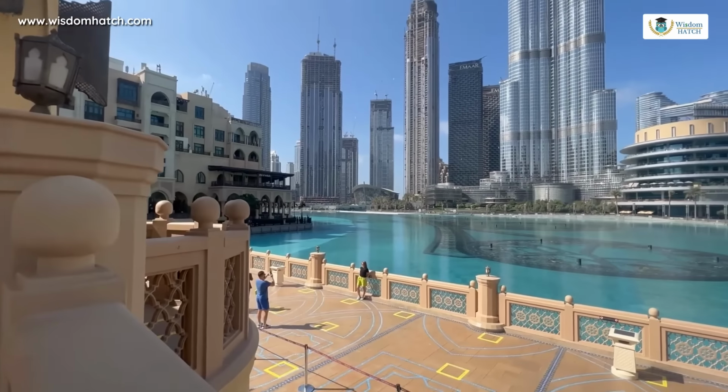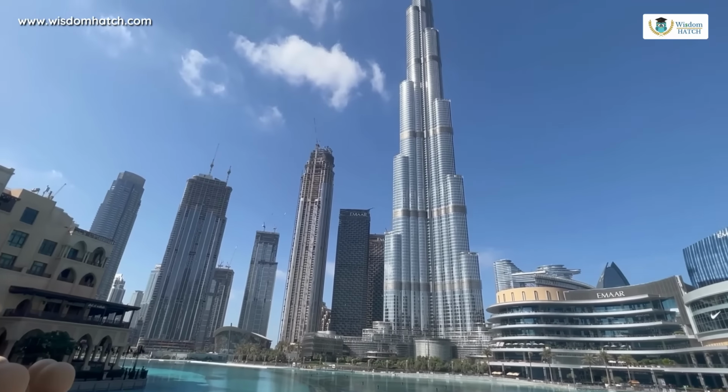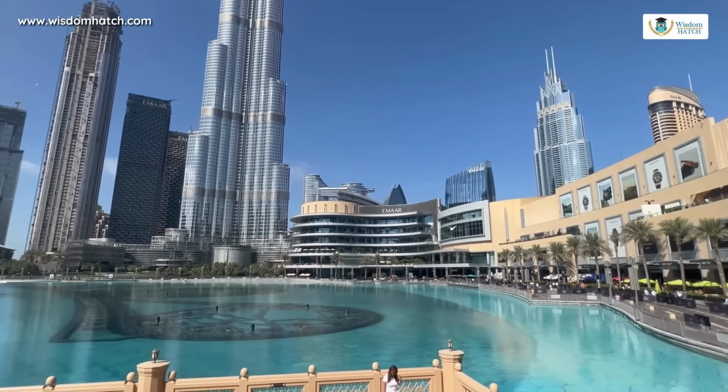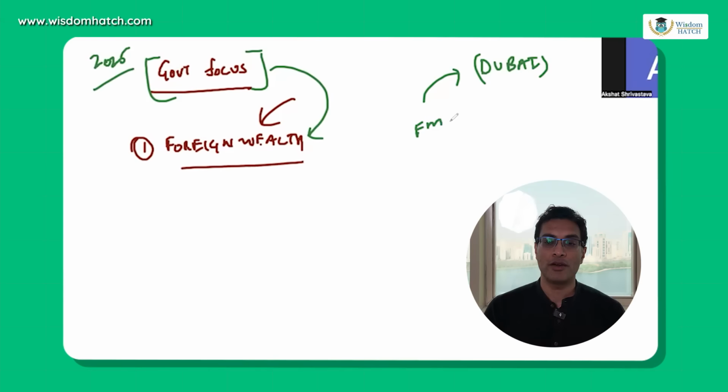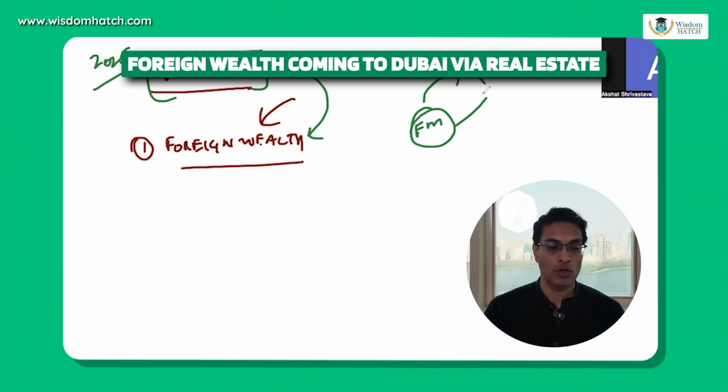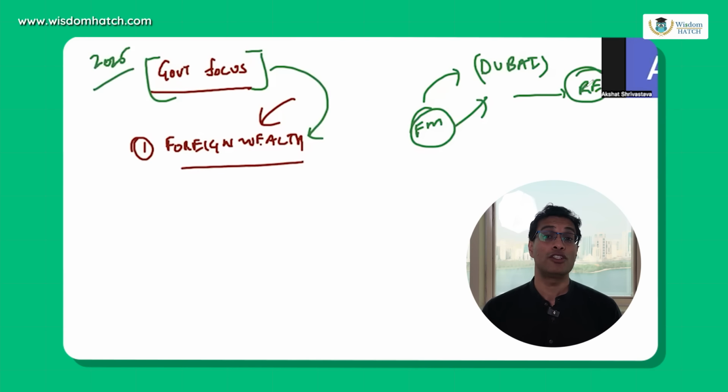So the Dubai government has structured laws. The Dubai government has made investing in Dubai properties fairly easy and simple, because they want foreign money or foreign wealth to come to Dubai via real estate. But have you seen people in Dubai getting very excited about UAE stocks? Not right now, right?